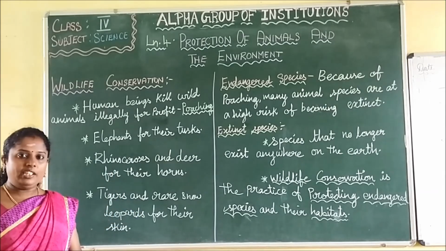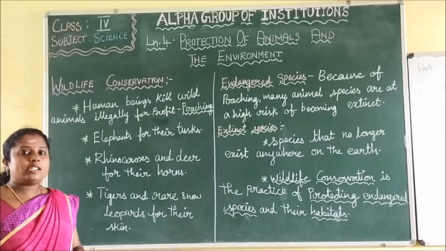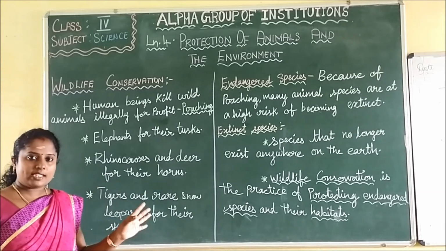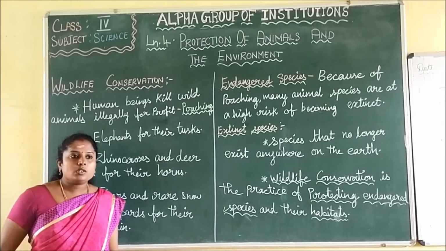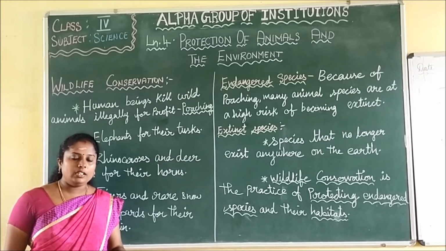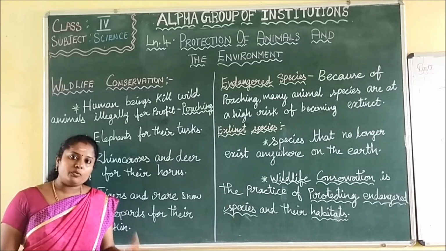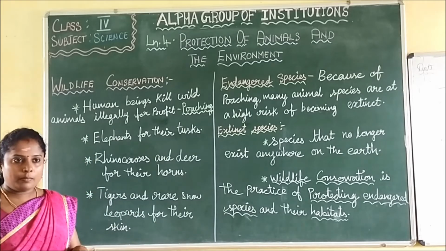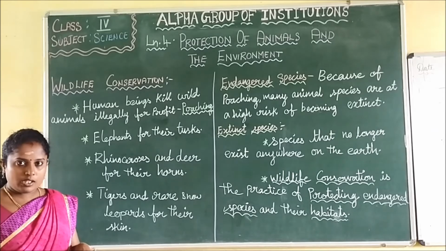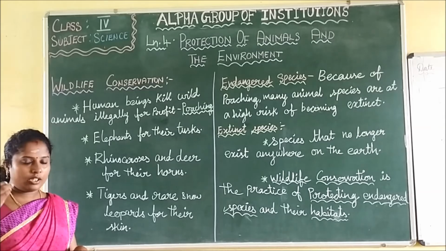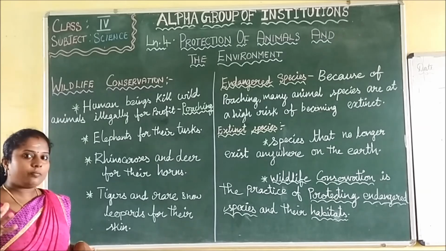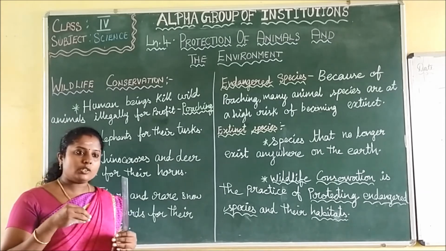They lived in our world, and there is proof that they lived in the world, but nobody has seen that animal. So what happened? They were destroyed fully. There is no other species left from the dinosaurs. That type of animal is no more.